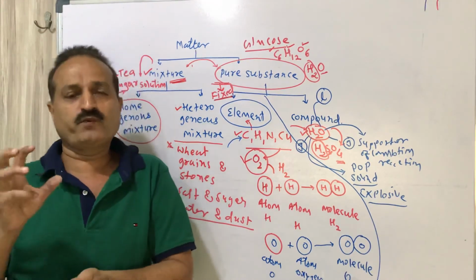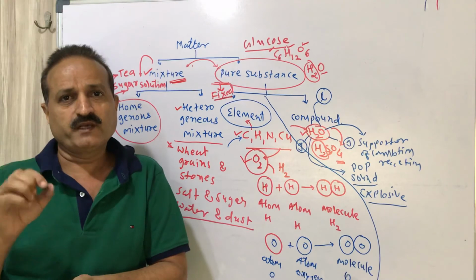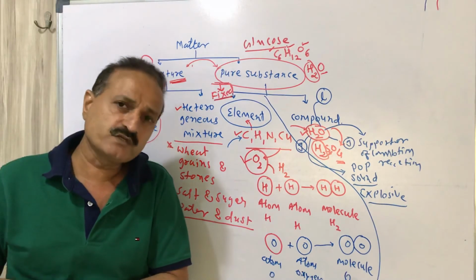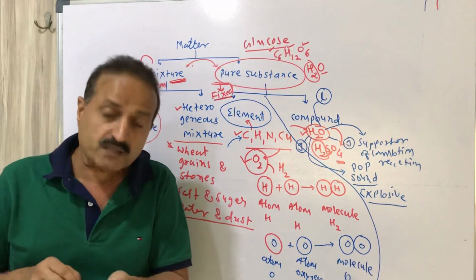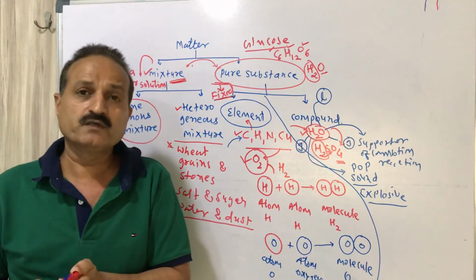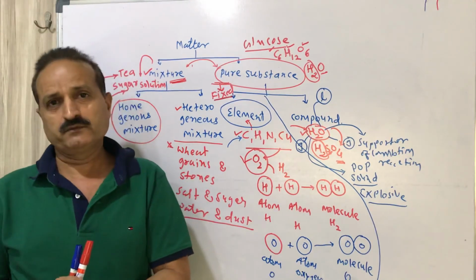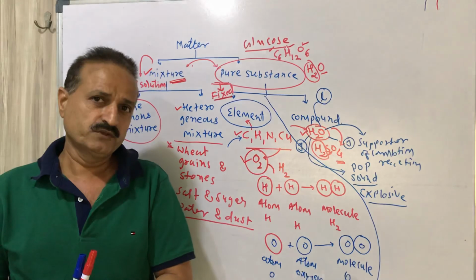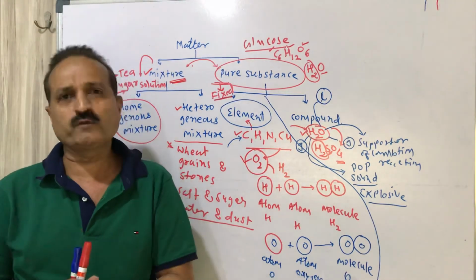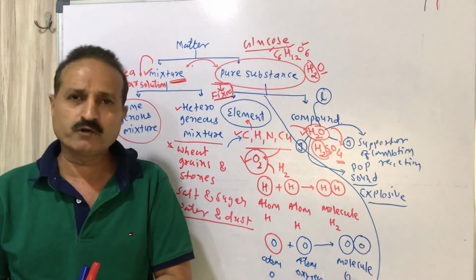When water is formed, it is a fire extinguisher. So these are the most important differences to be understood. Our most important topic we have completed.